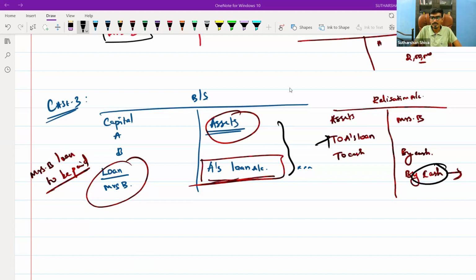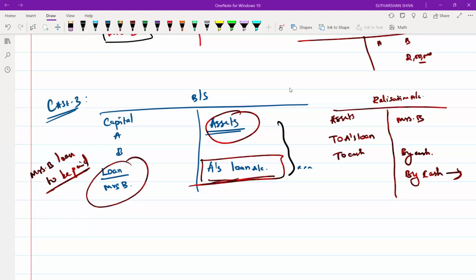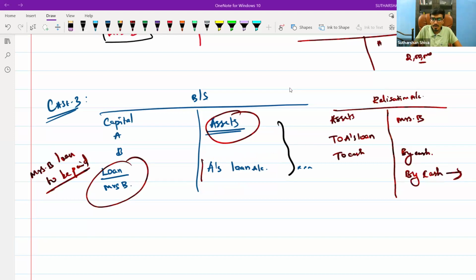Why? He is a partner of that firm. Very good point. Then we should transfer it to his capital account. A is a partner. What does it mean when A's loan account appears on the asset side? First, let us understand that.